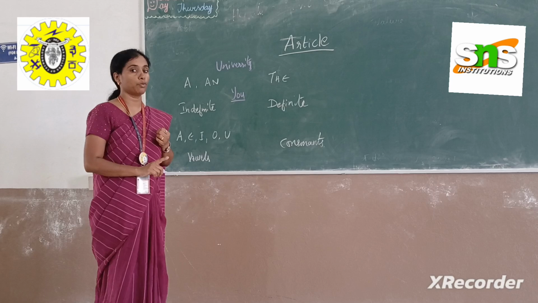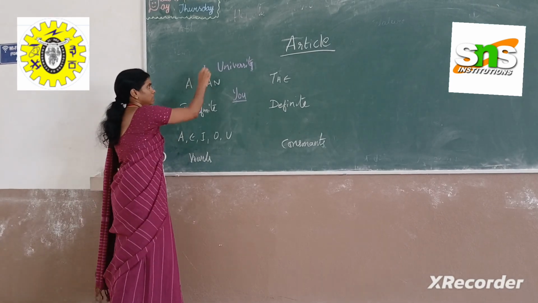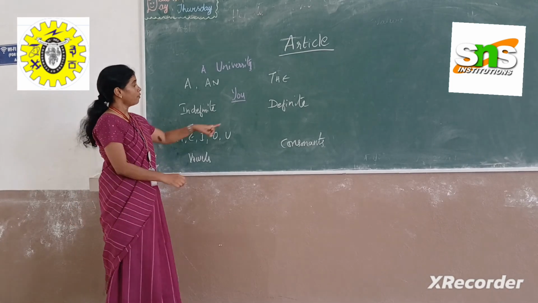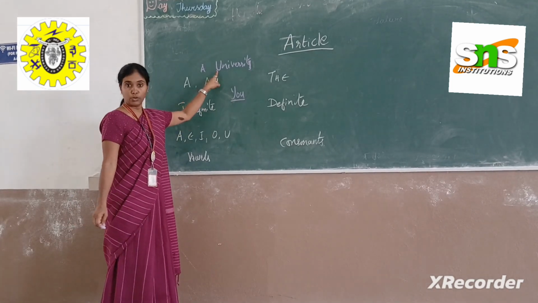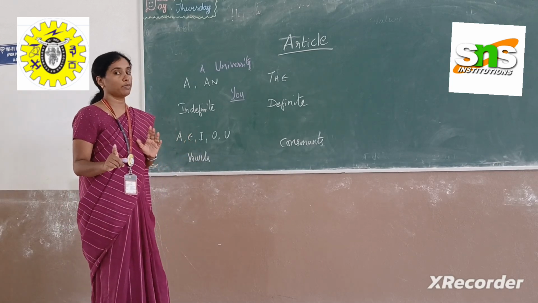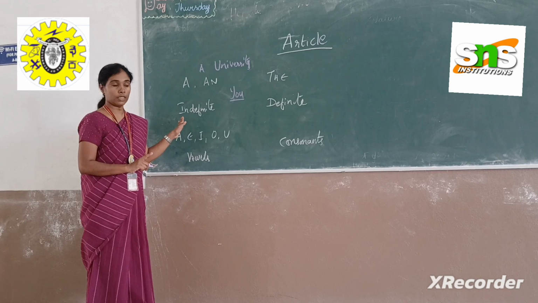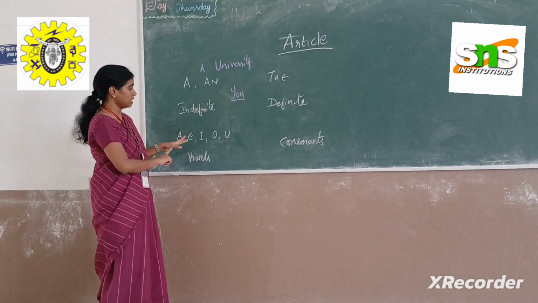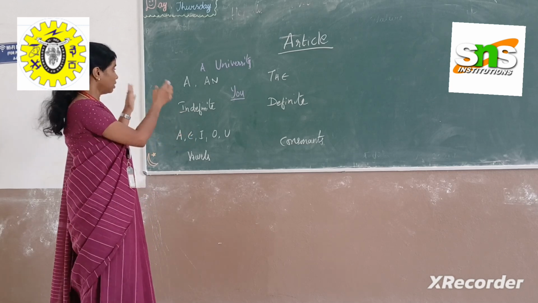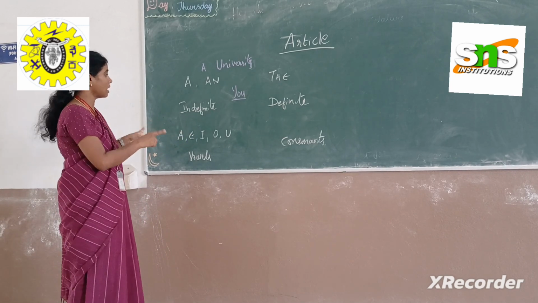So there we are not supposed to use an. It is a university. It is not an university. It is a university. So when you have the you sound before a word, we are not supposed to use an. We are supposed to use a. So this was just an explanation about the rules, about where and how we should use these articles.